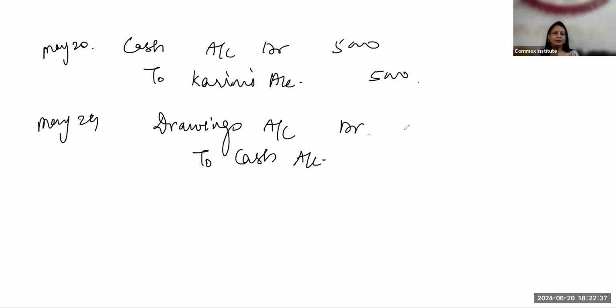That is the thing. So drawings account debit to cash. But even if you write capital account debit to cash over here, then it will be a withdrawal of cash. Ultimately, that's the impact on it. So it will be 6,000, 6,000.